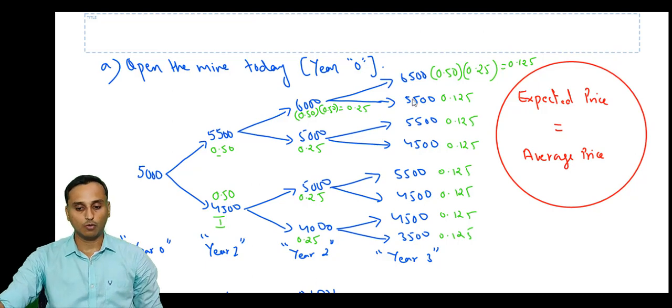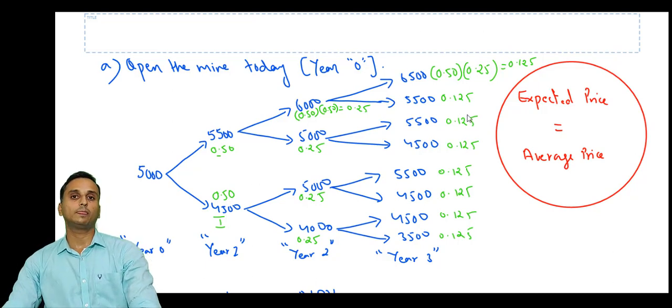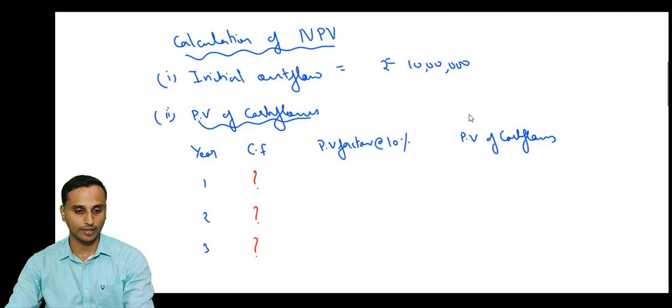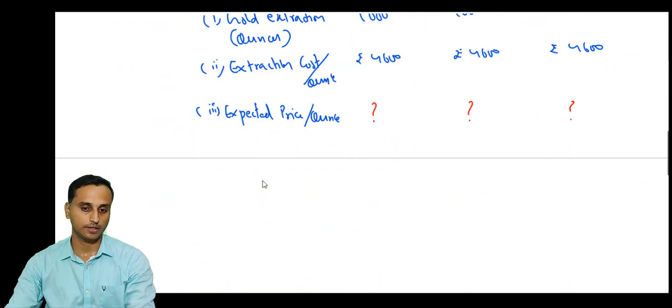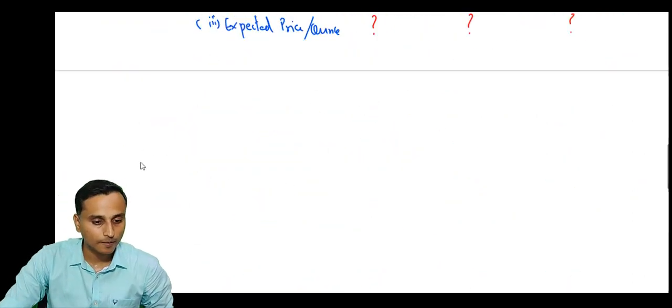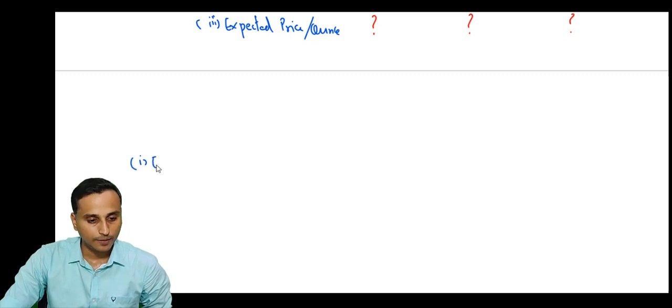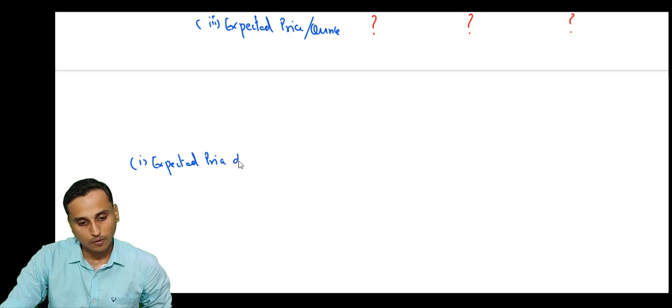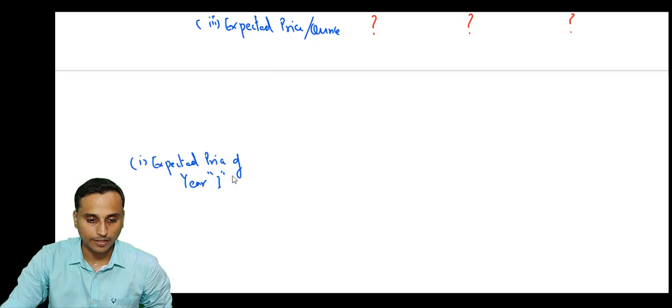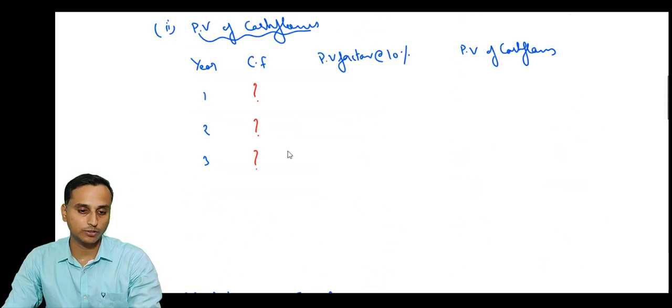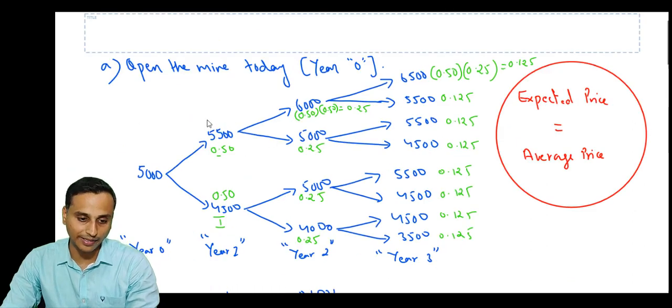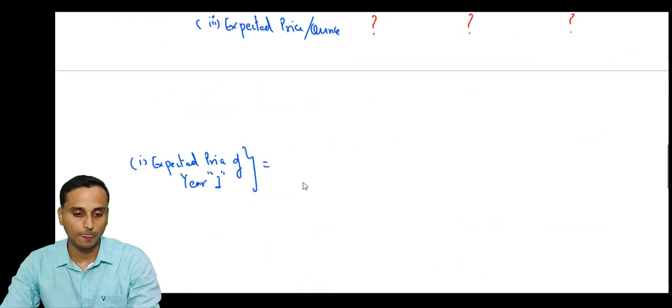Okay, so what are we going to calculate now? The average prices, the expected prices. How do we calculate that? Let's calculate the expected price of year 1. What is the price of year 1? Year 1 price can be 5,500, probability 0.5, and 4,500, probability 0.5.